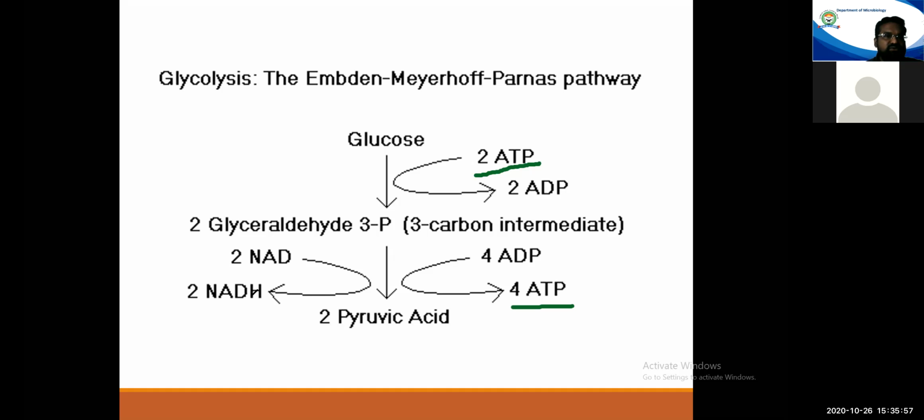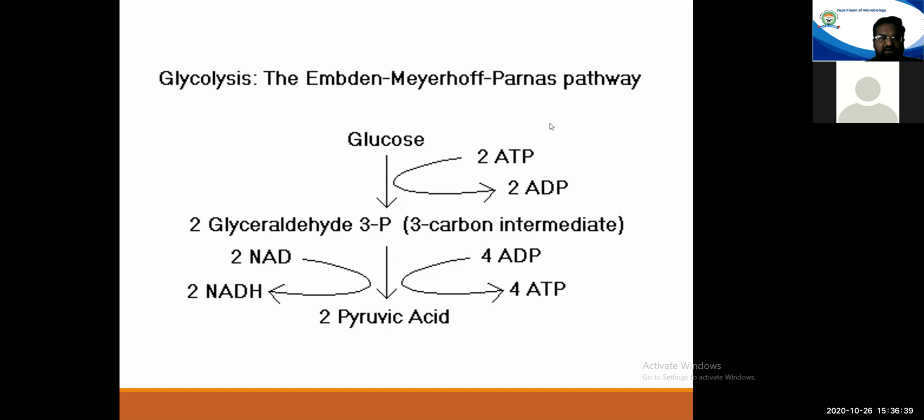One NADH2 is equal to 2 ATP molecules. Means when one NADH2 enters the RETC, respiratory electron transport chain, it results in formation of 2 molecules of ATP. Okay. So if these enter the RETC, it will give again 4 molecules of ATP. So basically, the result of this EMP pathway would be 6 molecules of ATP. How? 2 net ATPs are generated here, and if this NADH2 is not utilized in biosynthesis, it is going to produce 4 more ATPs via the RETC. Okay. In this way, we say that this EMP pathway operates.